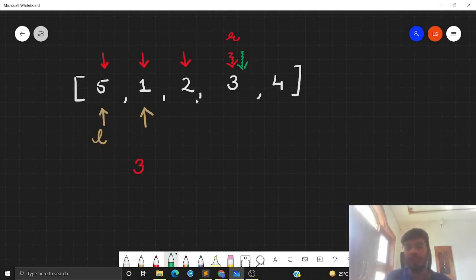Because I know that 1 and 1 comma 2 are good subarrays, so I just need to check whether 1 comma 2 comma 3 is a good subarray or not. If yes, then we will move the right pointer. Otherwise, we will say that these are the subarrays which are good and starting from index 2, and now I need to move this index.